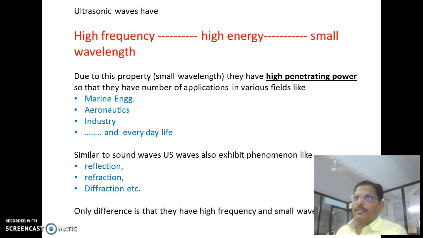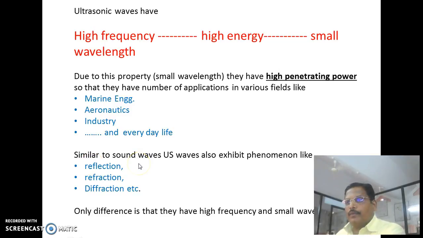Ultrasonic waves have high frequency, that is, they have high energy, and they have a small wavelength. Due to this small wavelength, they have high penetrating power, and that is why ultrasonic waves have a number of applications in various fields like marine engineering, aeronautics, industry, and everyday life. We all know that nowadays ultrasonic waves are used to detect diseases in the human body.